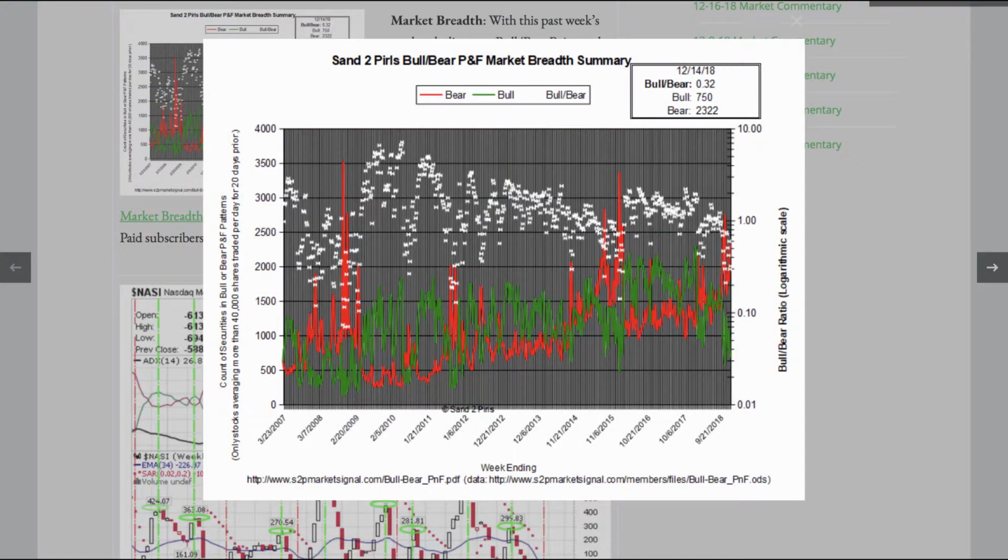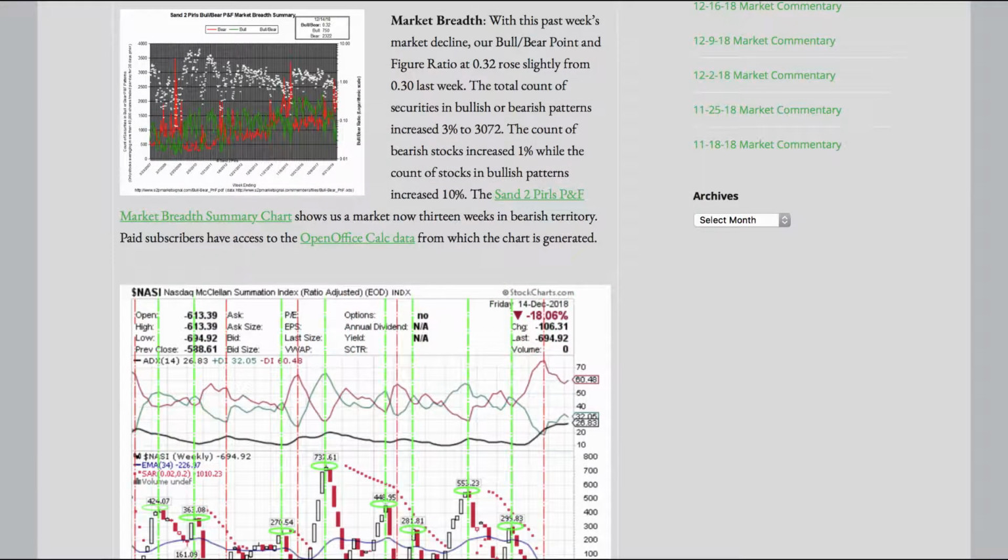Market breadth. With this past week's market decline, our bull bear point and figure ratio at 0.32 rose slightly from 0.30 last week. The total count of securities in bullish or bearish patterns increased 3% to 3,072. The count of bearish stocks increased 1%, while the count of stocks in bullish patterns increased 10%. The Pearl's P&F Market Breadth Summary Chart shows us a market now 13 weeks in bearish territory.